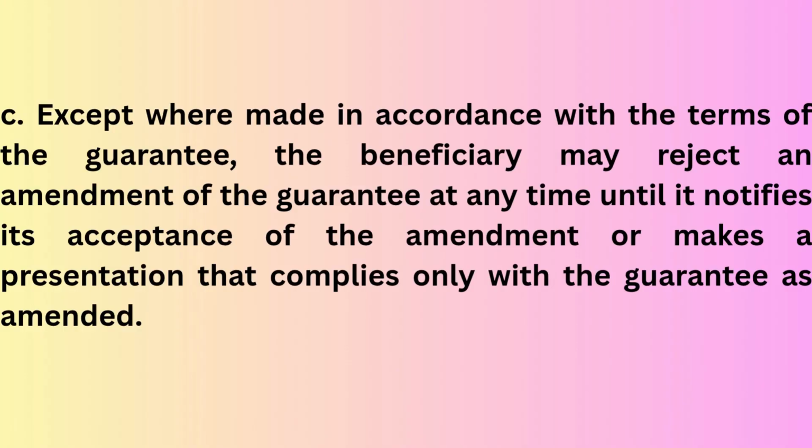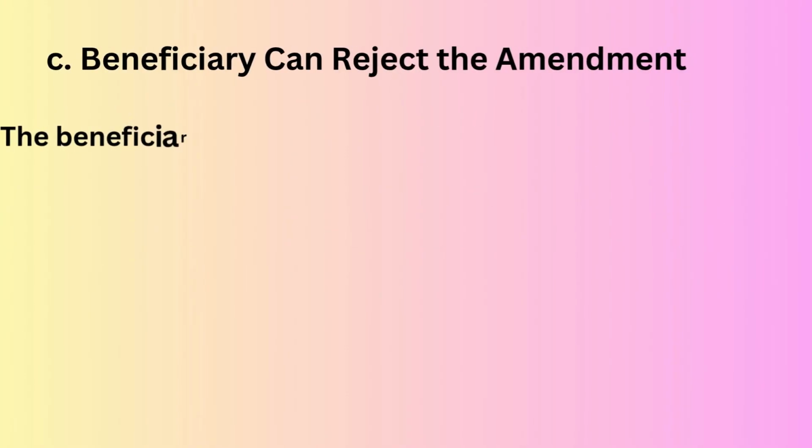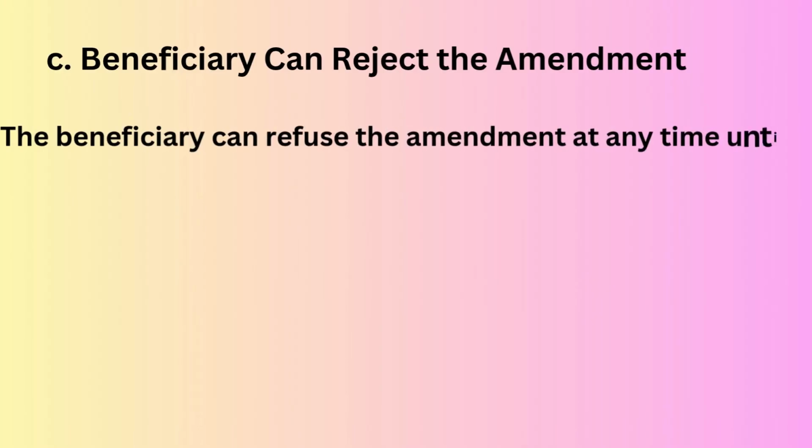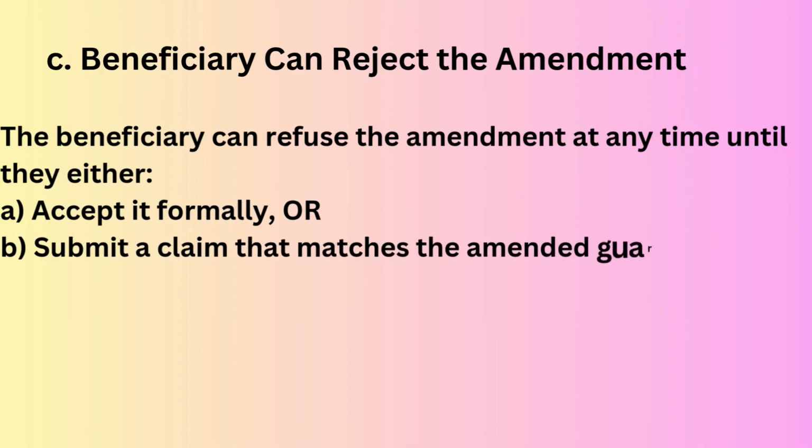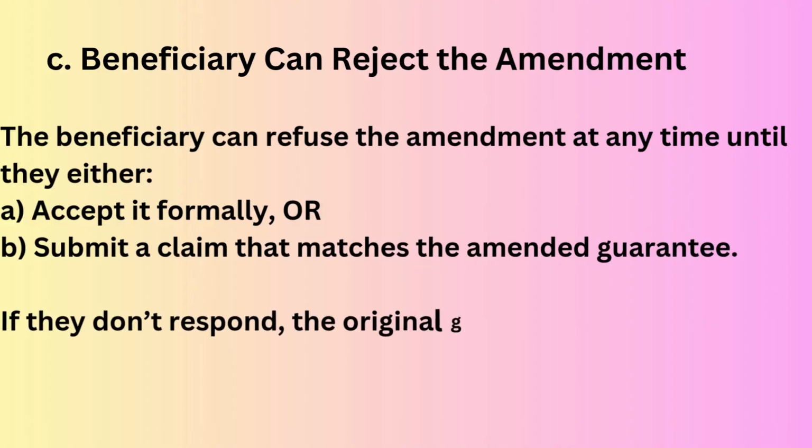So according to point C, if the original guarantee already contains specific rules about how amendments are to be accepted or rejected, then those rules take priority. And here also the beneficiary has the freedom to reject an amendment at any point as long as they haven't already accepted it or done something that implies acceptance.